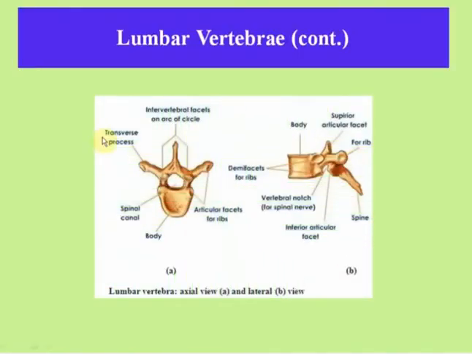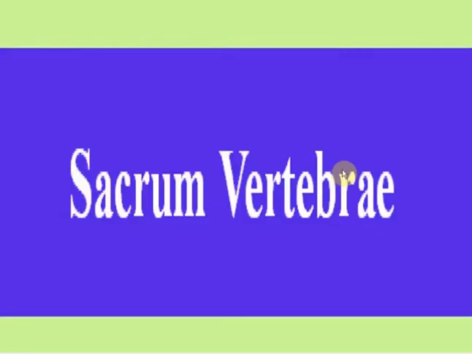You can see here the picture of the lumbar vertebra. This is the axial view and this is the lateral view. These are the articular facets, spinal canal, body, transverse process. This is the lateral view of the vertebra: the body, demifacets for ribs, superior articular facet, spine and inferior articular facet.